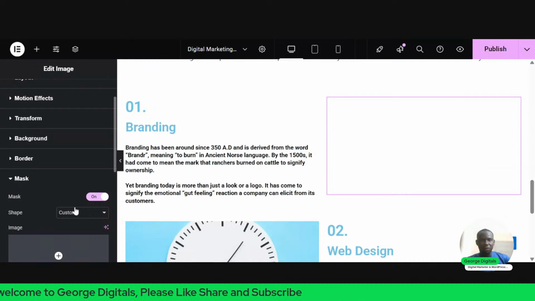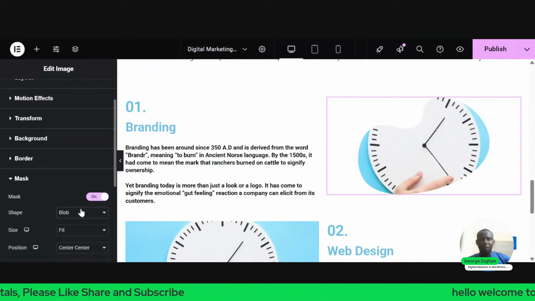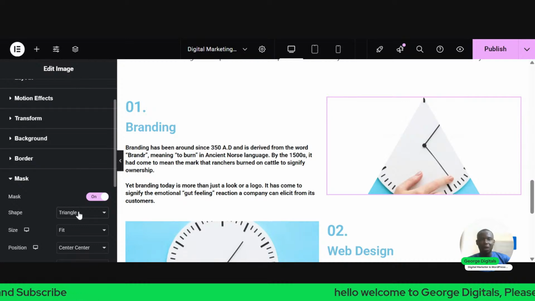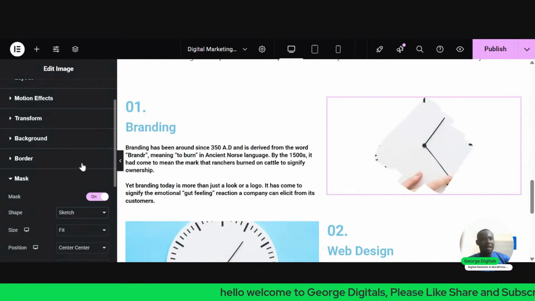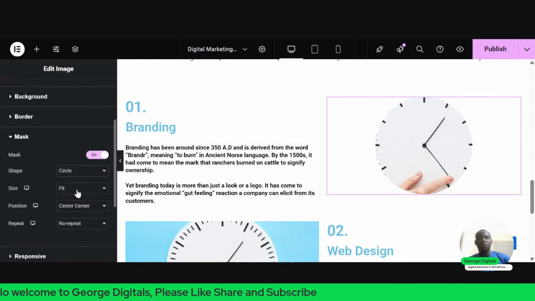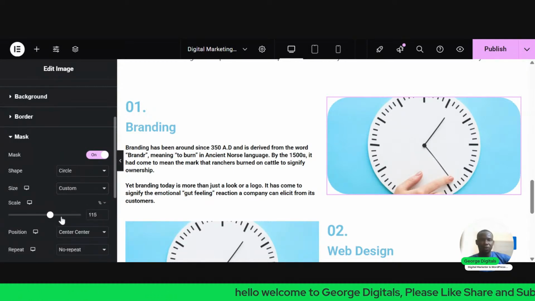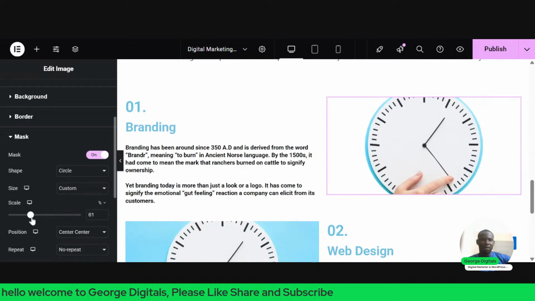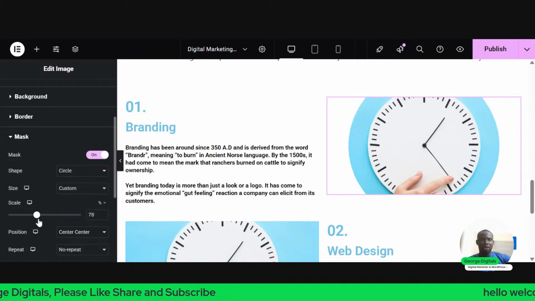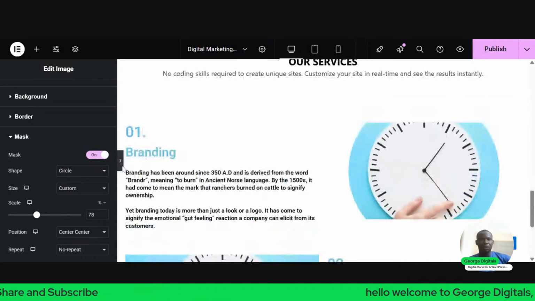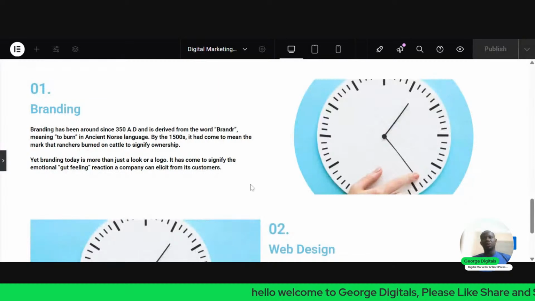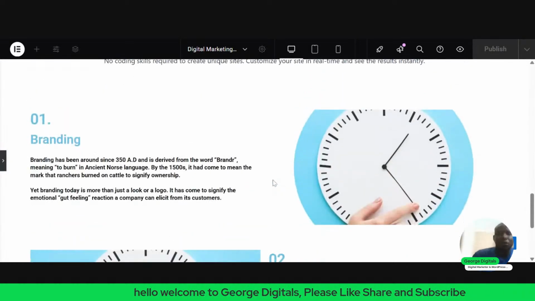You give it your own style. You can give it bubble. So you can decide to change it to triangle. So you can decide to change it to sketch. You can decide to change it to circle, which is what I use. Then also you can change it to fill, or you can change it to custom. You give it your custom size, maybe 100, like that. You can decide to change. So let's say something like this. Depending on your style you're looking for.